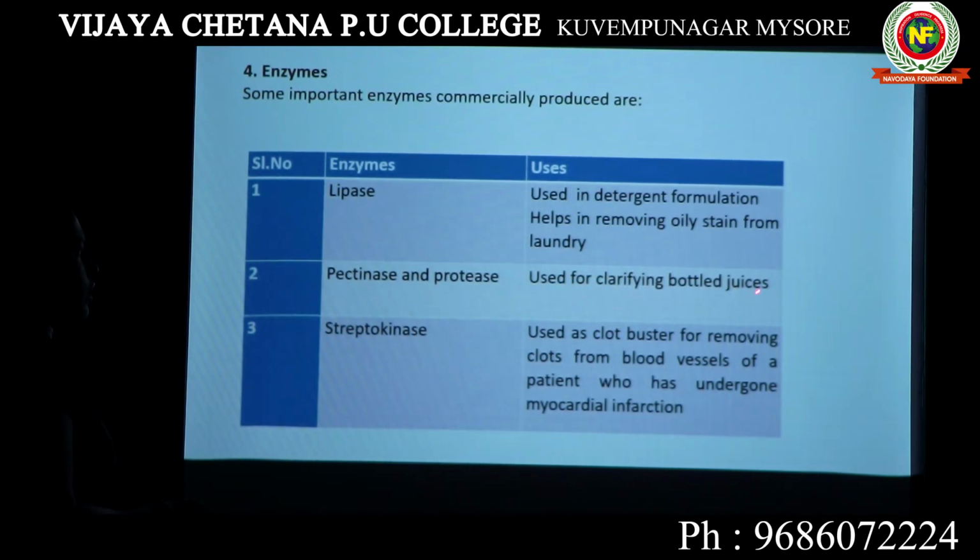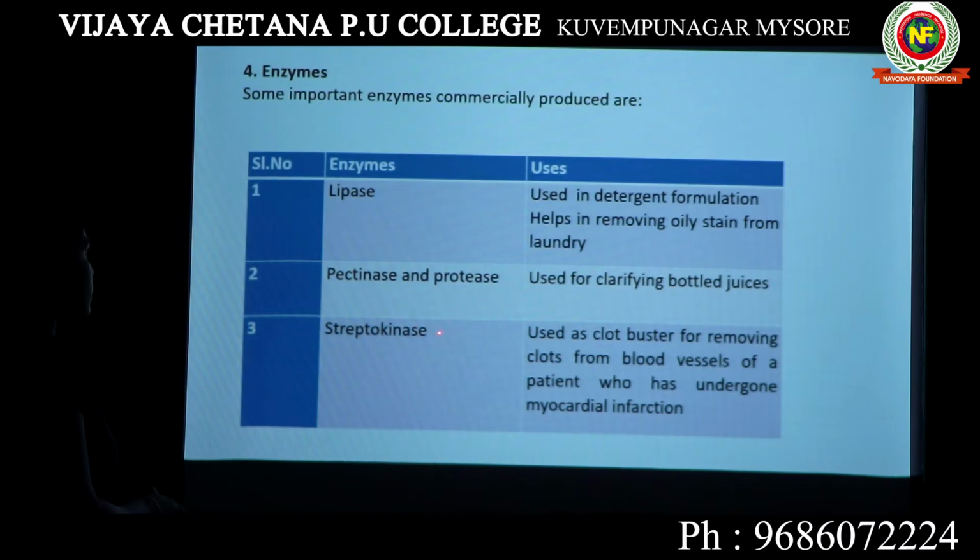Even after preparation the juice will not be completely clear, because there will be some proteins or pectins present in the cell wall. If you use these enzymes, they will be completely digested by pectinase and protease and the juice can be clarified. So this is used to clarify bottled juices.